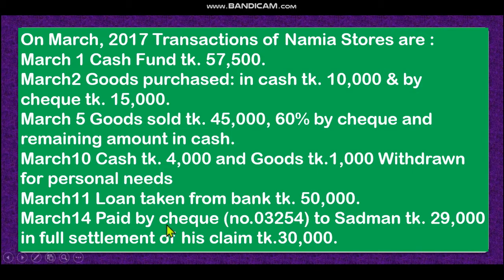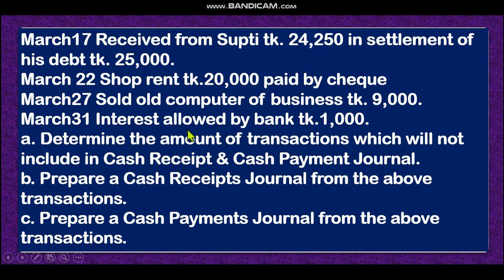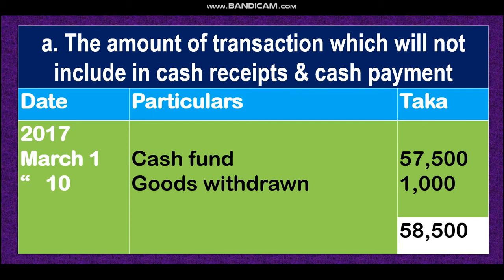Let's say loan taken from bank, paid by check, then received from Shupti, shop rent paid, sold old computer, interest allowed. All are related to cash, that means either cash receipt or cash payment. So dear student, let's see the answer. The amount of transactions which will not be included in cash receipt and cash payment is the cash fund 57,500 and goods withdrawn 1,000. Total amount 58,500. I hope all of you understand. This will not be recorded in the cash receipt or cash payment journal.